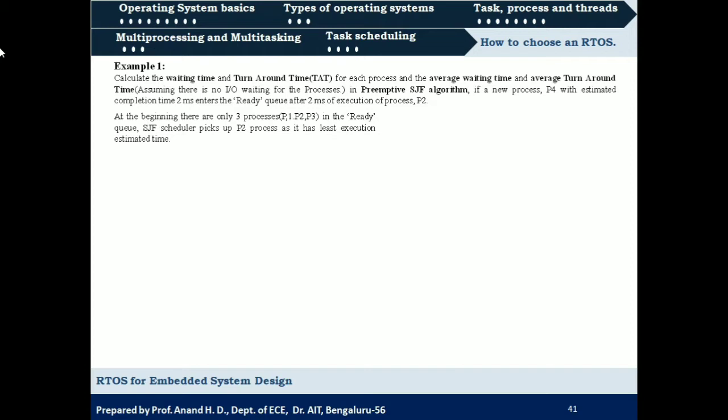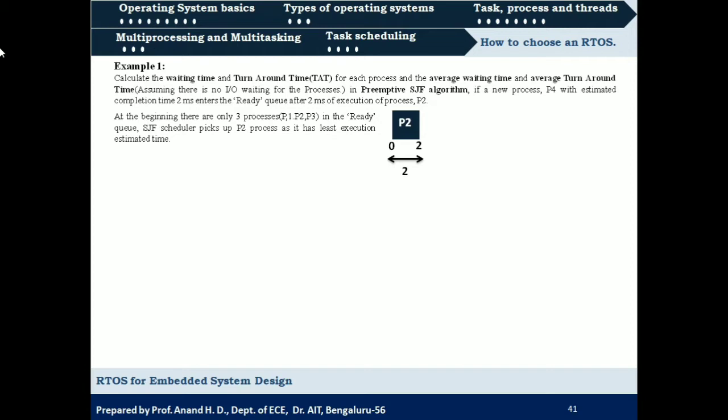So compared to P1, P2 and P3, P2 is having the least or shortest completion time, that is 5 milliseconds, right? So that will be scheduled first, but after 2 milliseconds of execution of P2, there is a new process which is entering the ready queue, that is P4 with a completion time of 2 milliseconds. At this point of time, the scheduler is going to compare the remaining time required for P2 to complete, that is 3 milliseconds, with the completion time of newly arrived process, that is P4, which is having 2 milliseconds. So, which is having the shortest time for completion, it is P4.